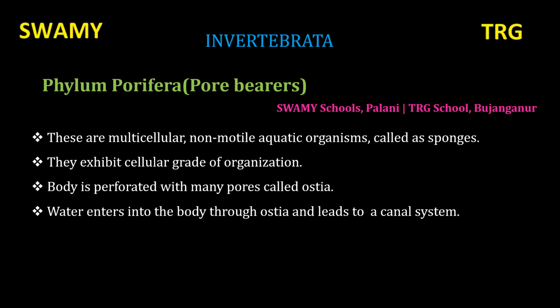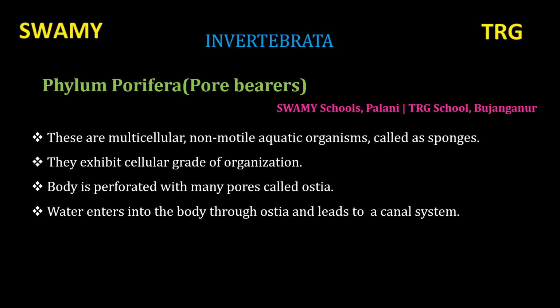No, they exist in marine conditions only, so many of us do not see them in our day-to-day life. Organisms with holes all over their body, and that's why they got the name Porifera. If you look at the picture very closely, you will see many small pores all over the body.